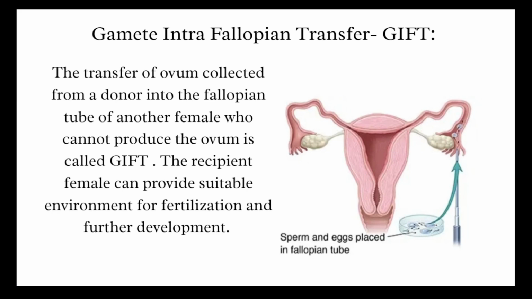Yet another treatment is called GIFT. Here the gametes, that is the ovum collected from the donor, are transferred into the fallopian tube of another female who cannot produce the ovum. So here the gamete is transferred into the fallopian tube and hence it is called gamete intrafallopian transfer. The recipient, the person who receives, the recipient female can provide a suitable environment for fertilization and further development.